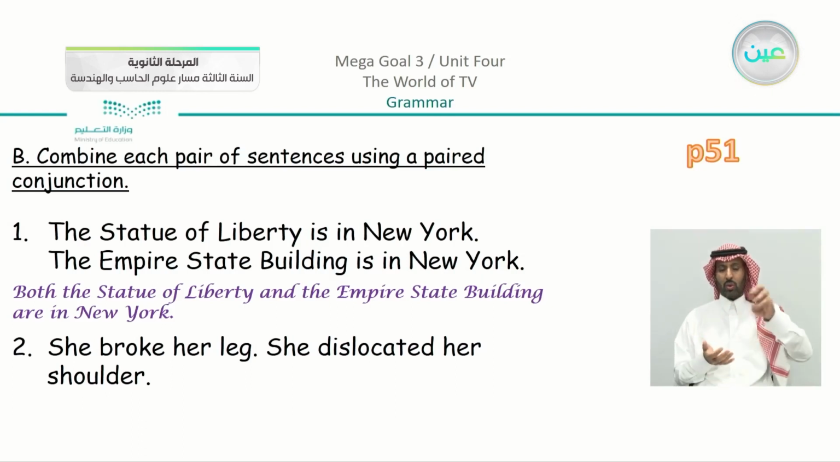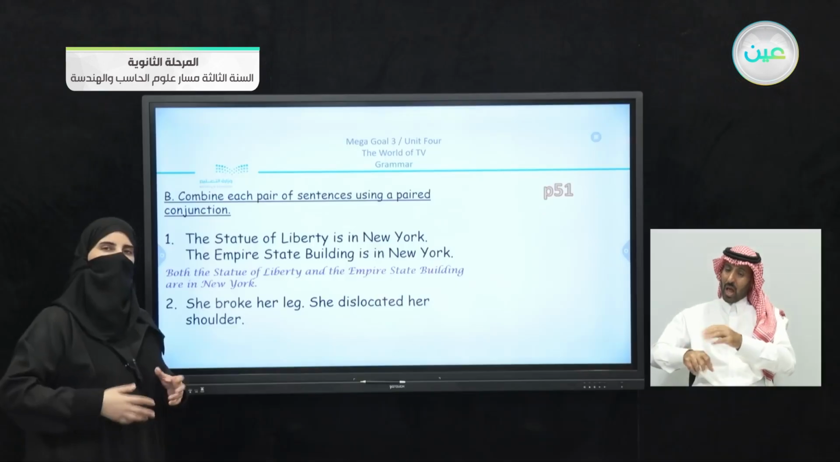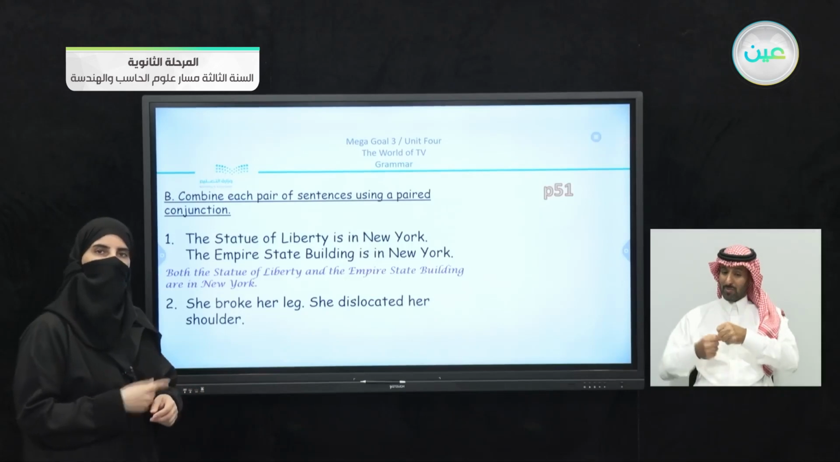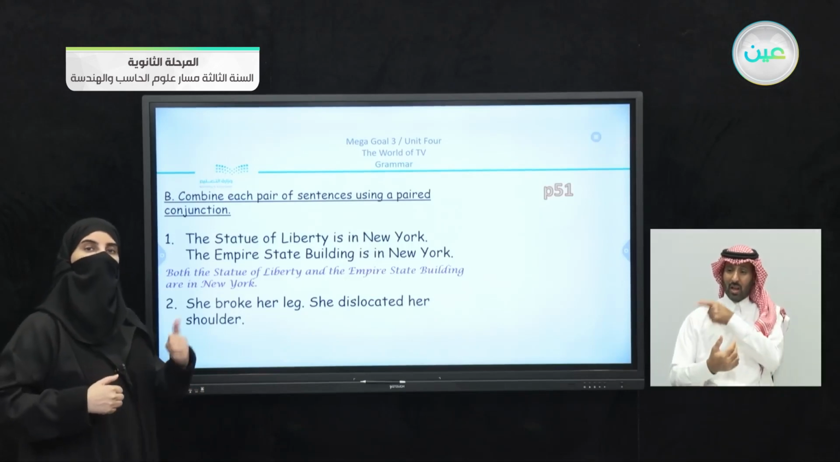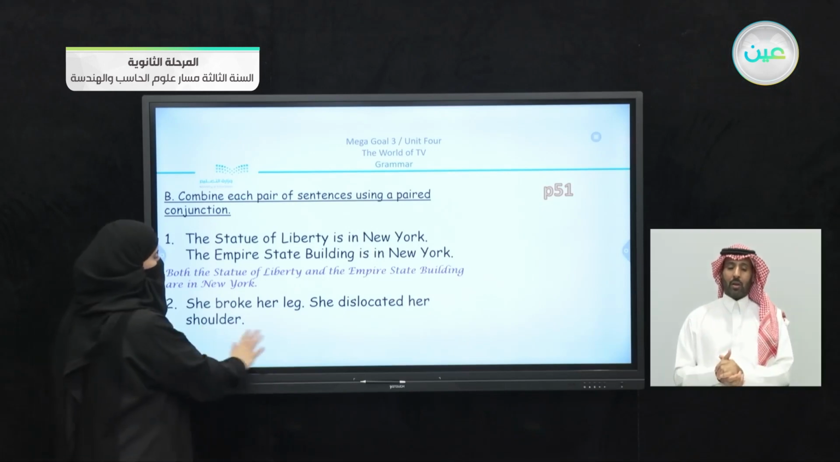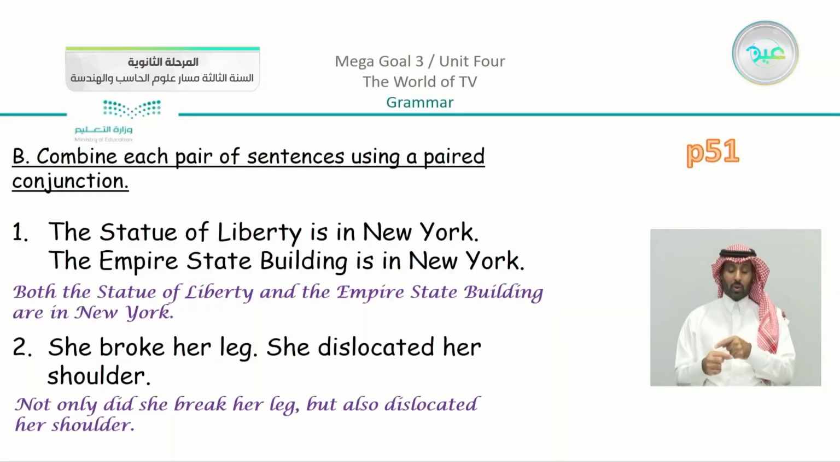Number 2, she broke her leg, she dislocated her shoulder. So we have here a girl who has an accident. What happened to her? She broke her leg and dislocated her shoulder. Broke and dislocated are both verbs. So here we can say that not only did she break her leg, but also she dislocated her shoulder. And just to note here that I changed the form of the verb. Broke turned into break because I applied did in the sentence.